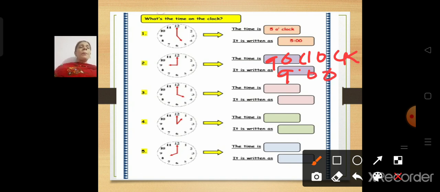Here I have not placed the clocks in the box, so it may go outside the box. Okay, so it's just a recap. You don't have to write this. Now the time in the third one. See, the hour hand is at 4 and the minute hand is at 12. So the time is 4 o'clock, and it is written as 4.00.